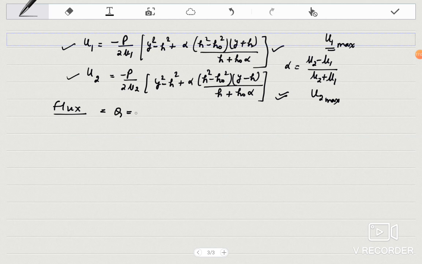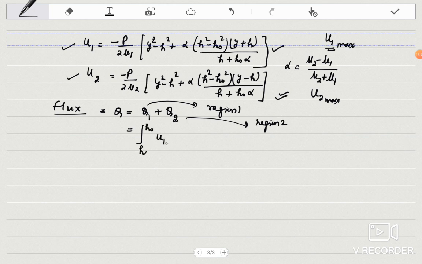Q. Q is the overall flux, which will be for the two regions, Q1 plus Q2. And by the definition of flux, Q1 means the flux in region 1, and Q2 means flux in region 2. So by definition, your region is from h to h0, so it will be integral of U1 dy from h to h0.